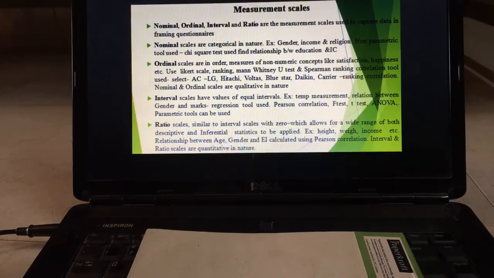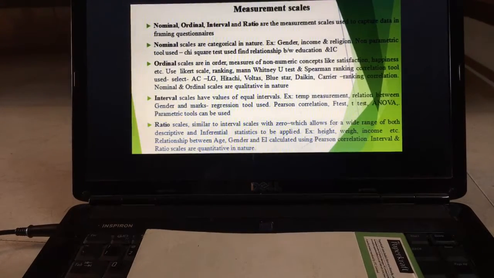When we are framing the questionnaire, we will have 4 types of measurement scales we use. One is nominal, another one is ordinal, third one is interval, and the last one we are calling a ratio. The first two, nominal and ordinal, are qualitative in nature. So when they are qualitative in nature, obviously we will be making use of only non-parametric tools.